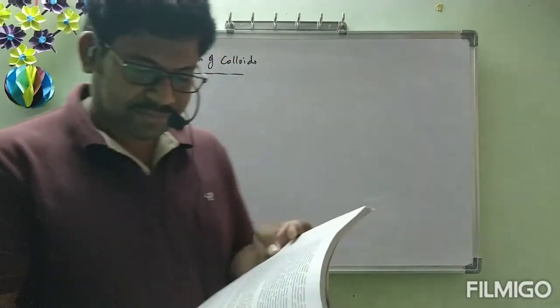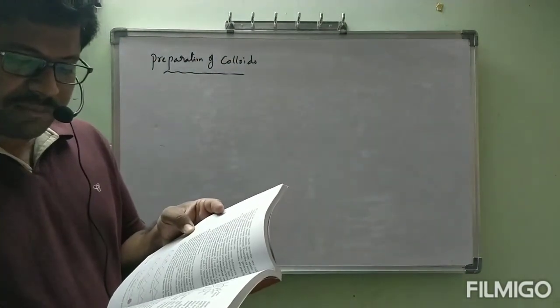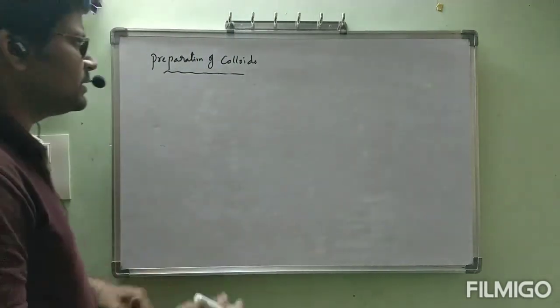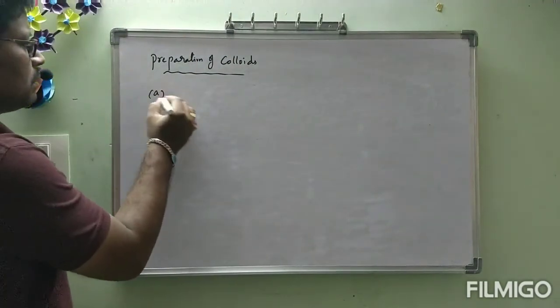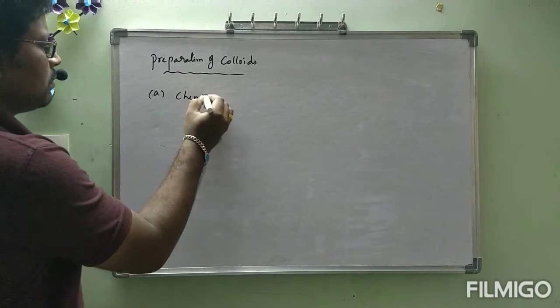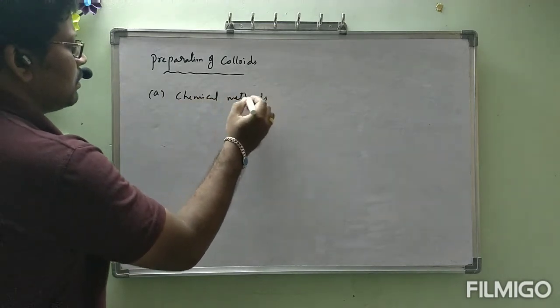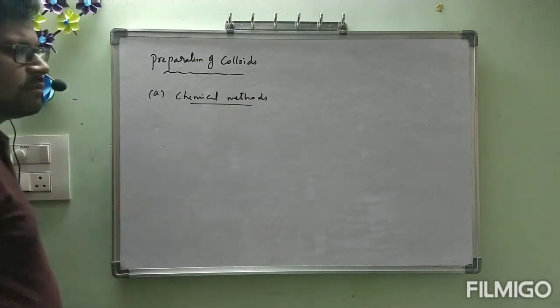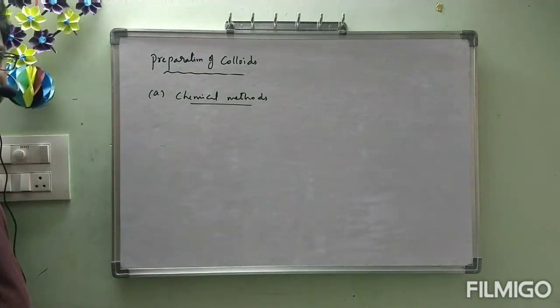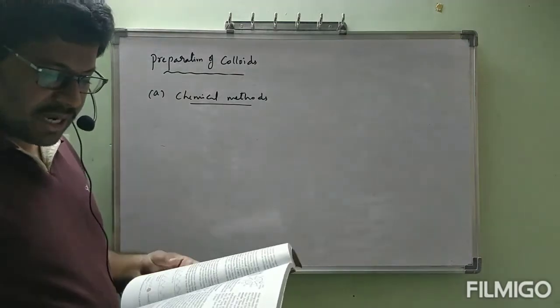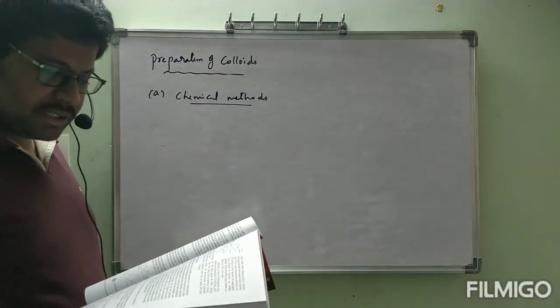A few important methods for the preparation of colloids are as follows. A. Chemical methods, that is, by using chemical reactions, how we are going to prepare the colloids.